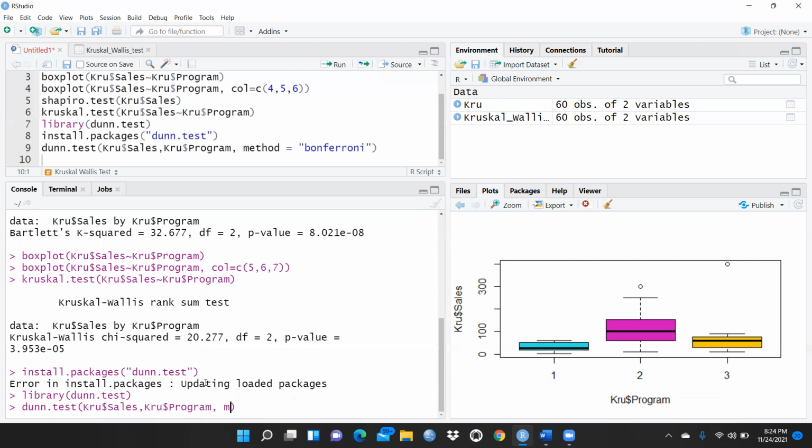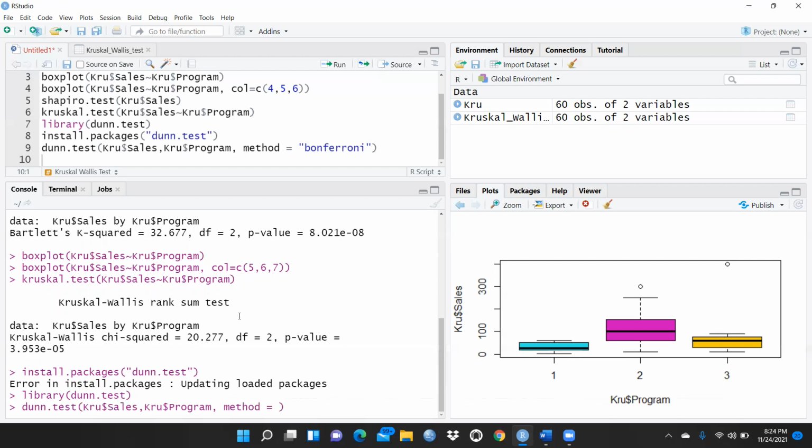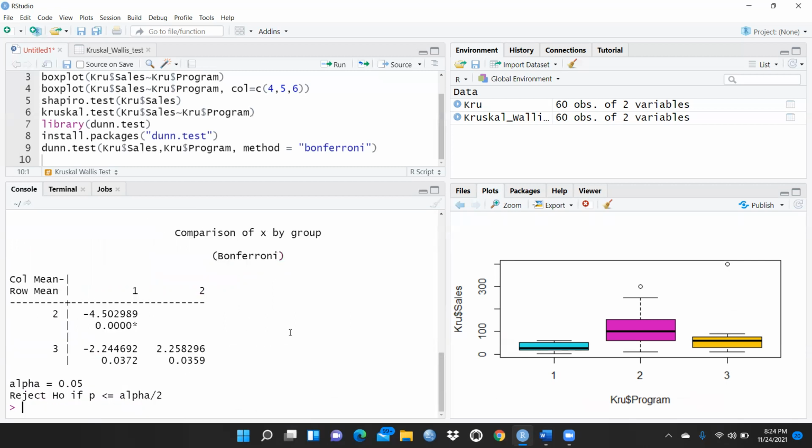And what method do you require to run this post hoc test? Simple, here we have to write the Bonferroni test, we require the Bonferroni test, and simply now I have to press enter. So now you can see this comparison of x by group.